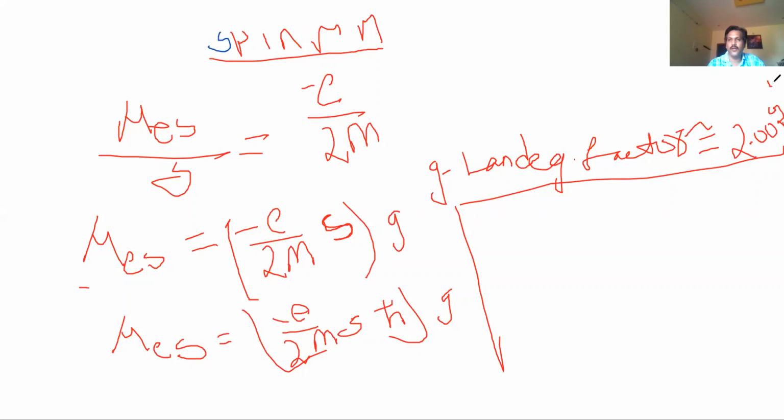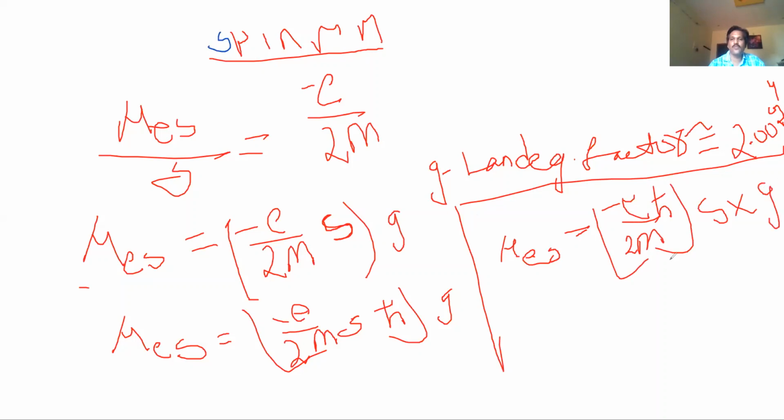Its value, and approximately we take it as 2. So that is mu e into S. Mu e into S is equal to this, once again, minus e by 2m, h bar, into S into g.